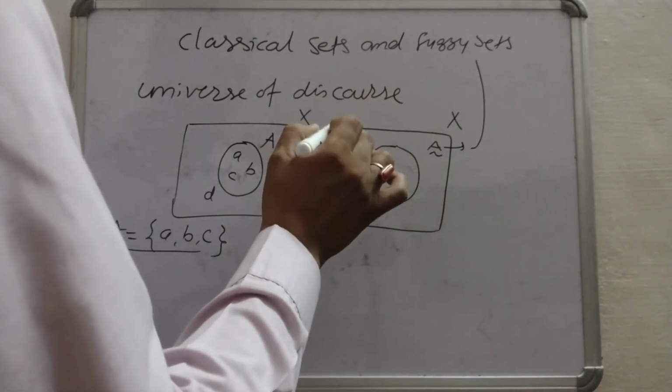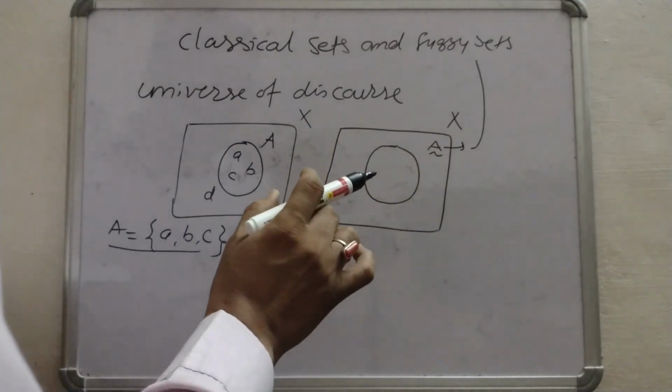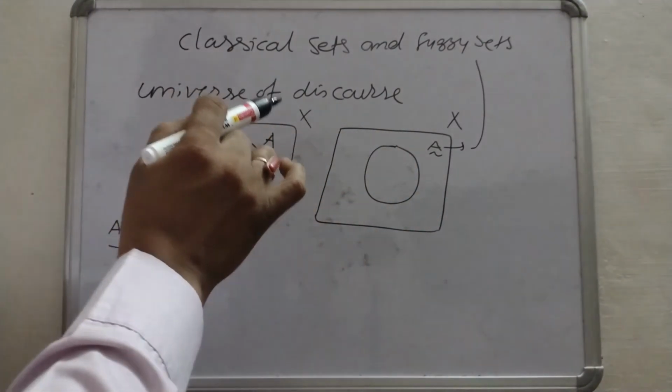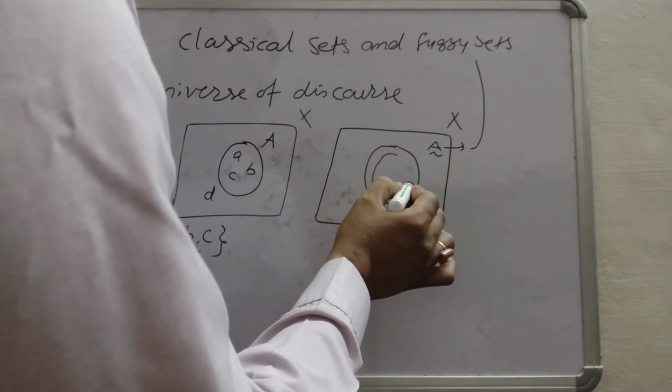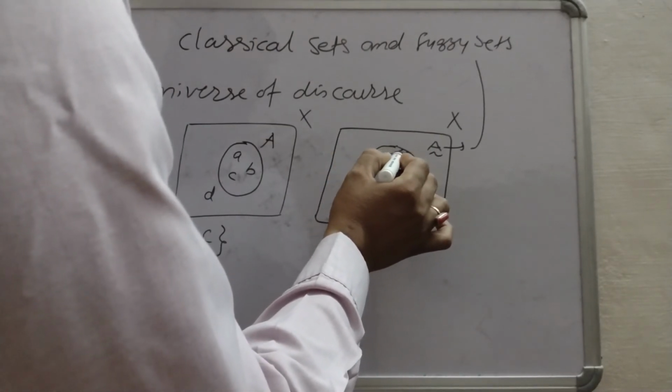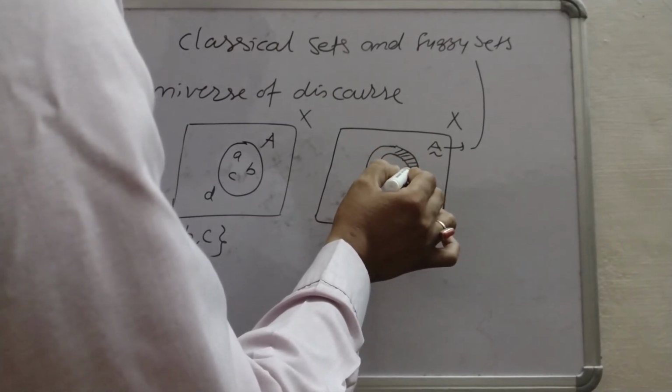Now this fuzzy set has some vagueness, ambiguity. That's why its boundaries have some shaded part, like this one.